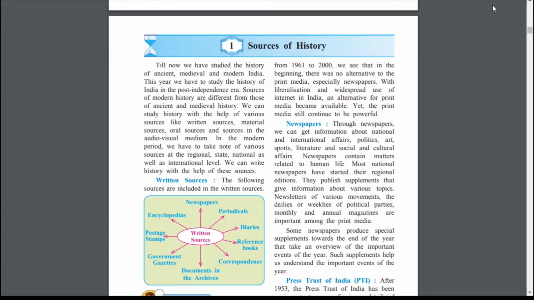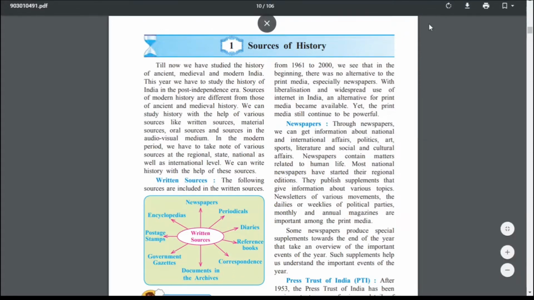So obviously the sources must be different. Sources of modern history are different from those of ancient and medieval history. We can study history with the help of various sources like written sources, material sources, oral sources, and sources in the audiovisual medium.